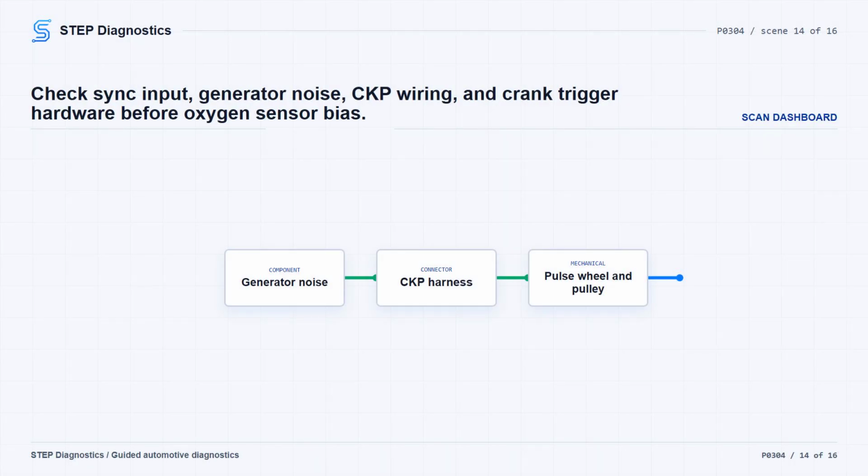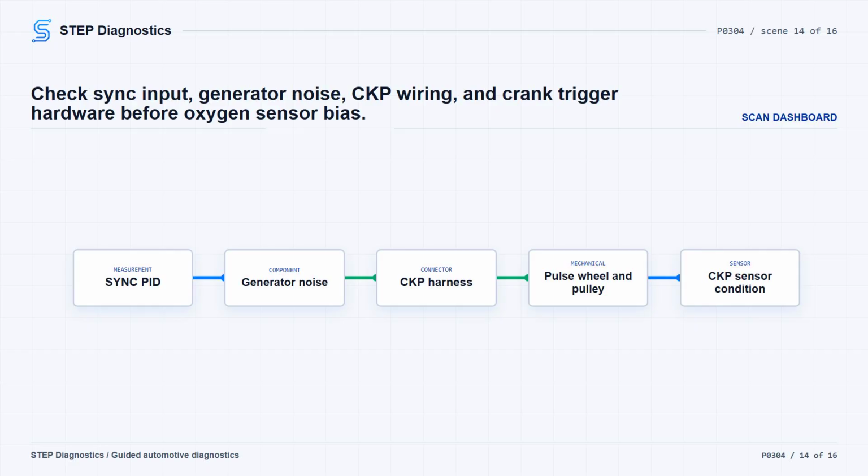If cam or crank sync-related codes are part of the picture, start the engine and monitor the sync PID. A CMP sensor installed out of synchronization may set a code, so verify correct CMP sensor installation before moving on. Then check the generator for excessive electrical noise. Start the engine and listen for audible electrical noise. Shut the ignition off. Disconnect the generator or regulator B+ connector, restart the engine, and compare the noise. If the noise decreases with B+ disconnected, diagnose the charging system noise concern. If it stays constant, continue.